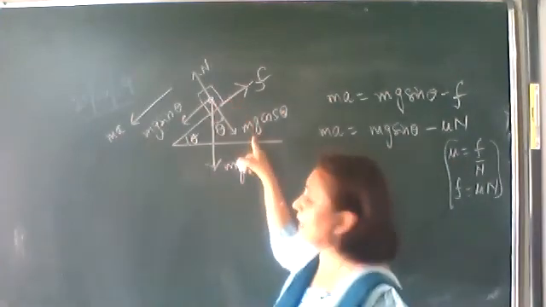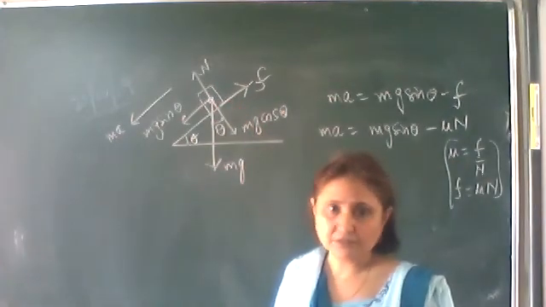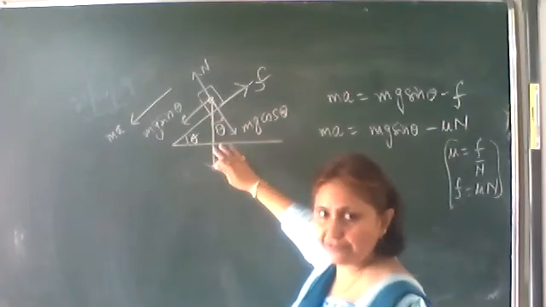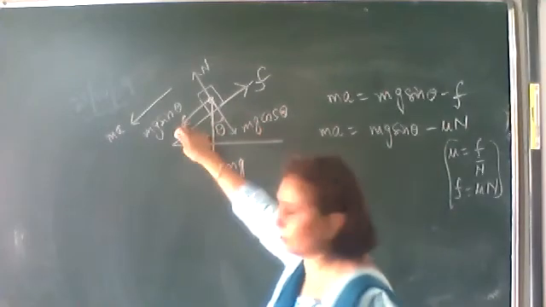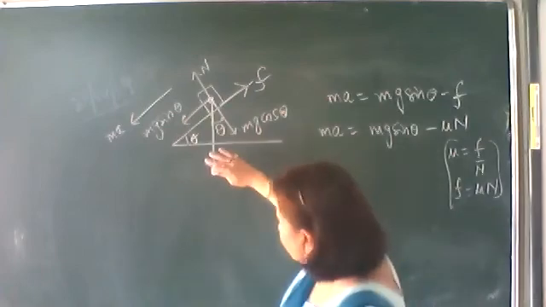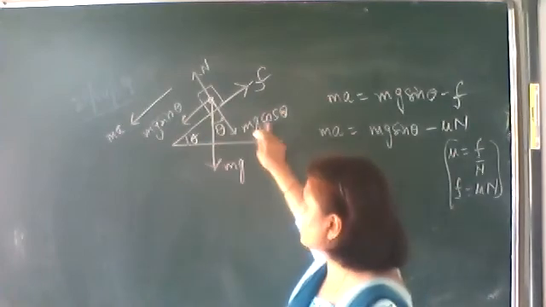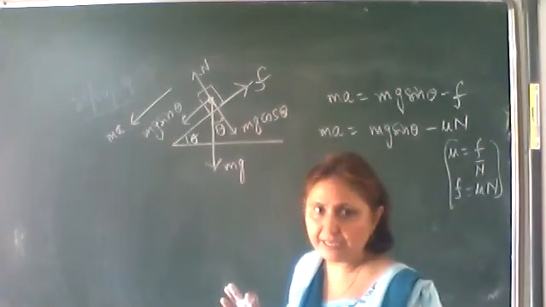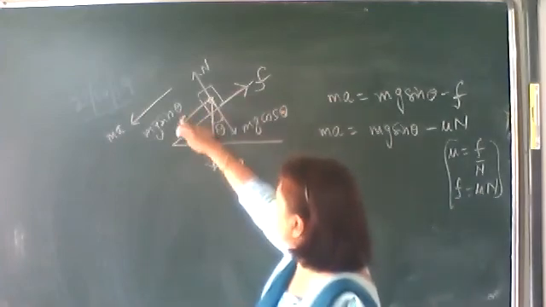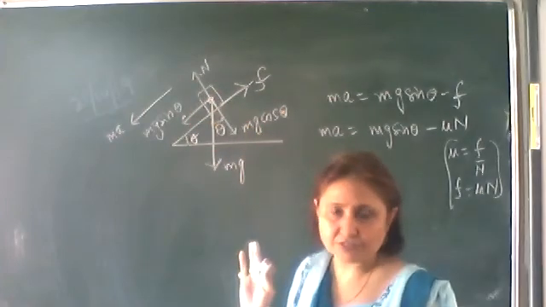This force is balanced by mg cos theta. Forget about this mg; we have resolved mg into two components, mg cos theta and mg sin theta. Only these are the four forces.